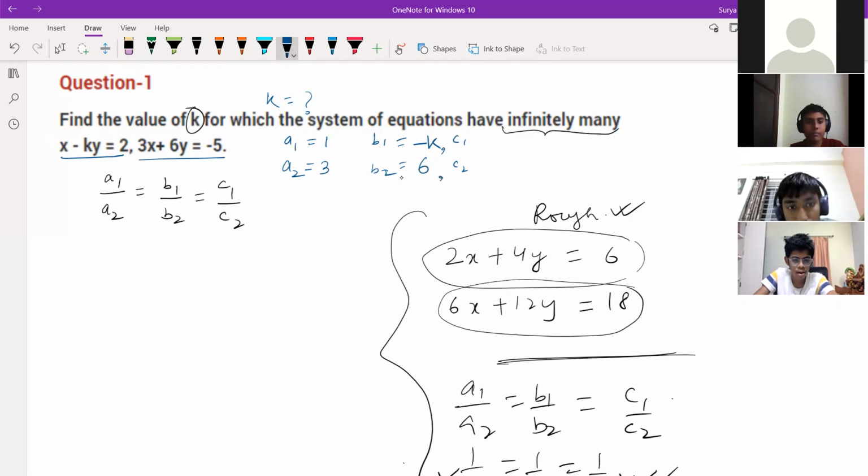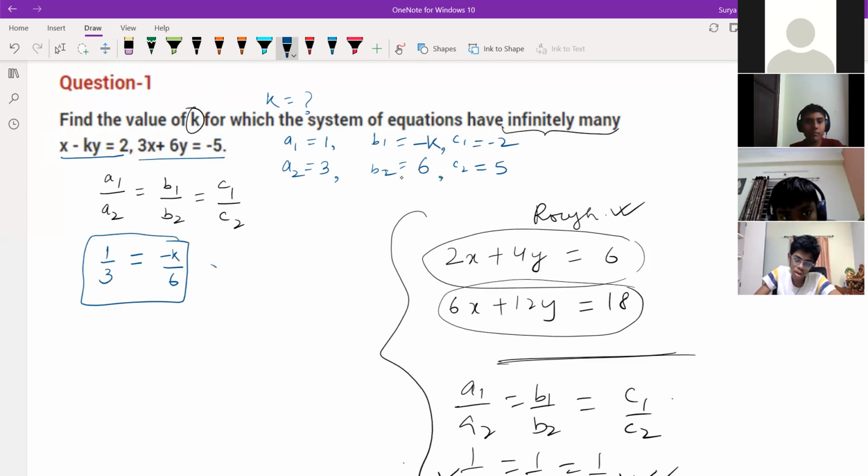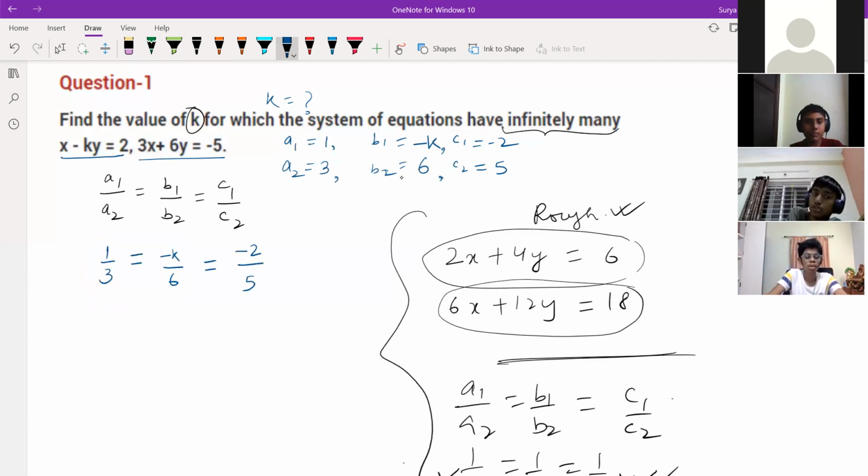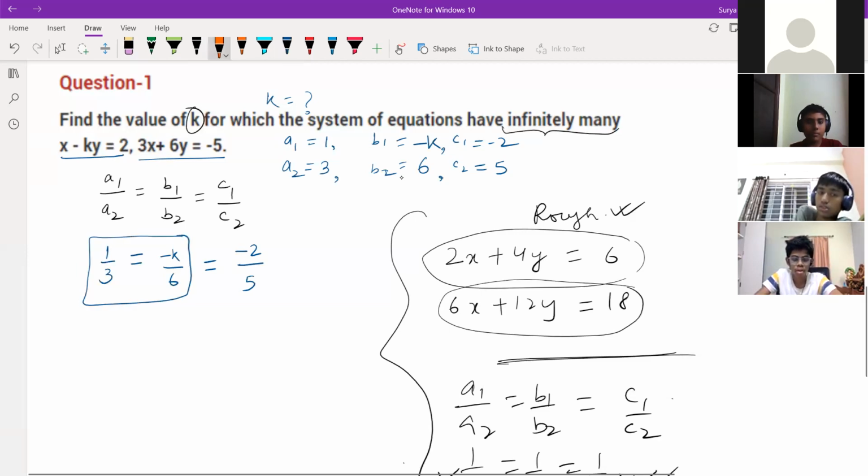Next, C1. Satvik, you tell, sir, C1. Sir, minus 2, because you are bringing it to the left hand side. Okay. And C2 is what? 5. Correct or not? Yes, sir. Now you just place here 1 by 3 is equals to minus k by 6. From this only you'll get the answer. No need to put this one. If you put also, not a problem. If you want, you can put here minus 2 by 5. Clear? So you can solve this equation by this, and also by these two.